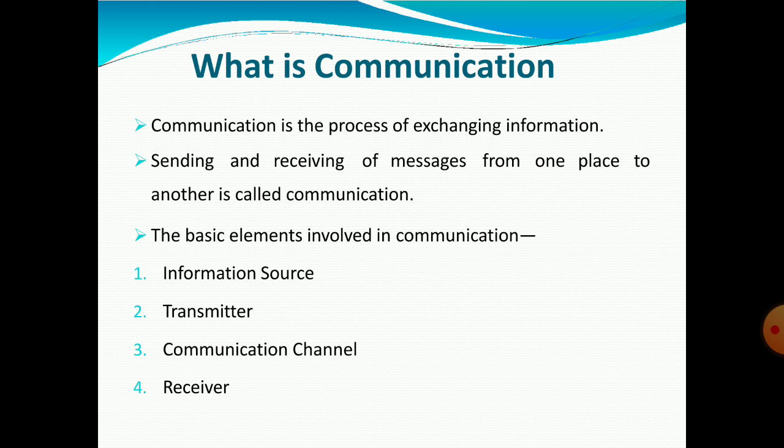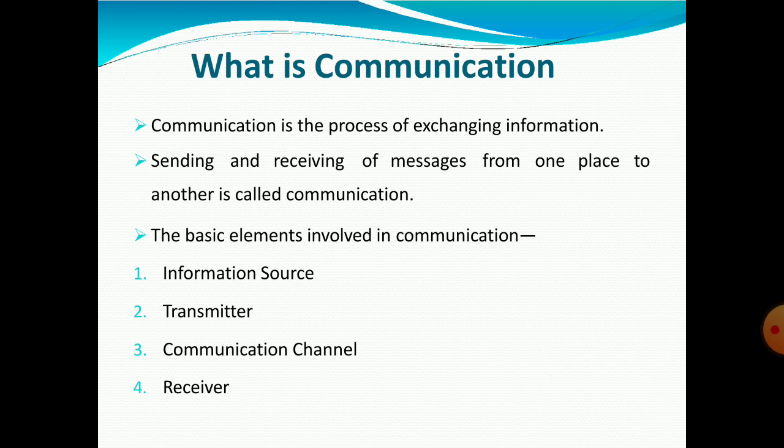The basic elements involved in communication are information source, transmitter, communication channel, and receiver. Suppose the information source is an antenna, then the file generated from that antenna is called the information source.